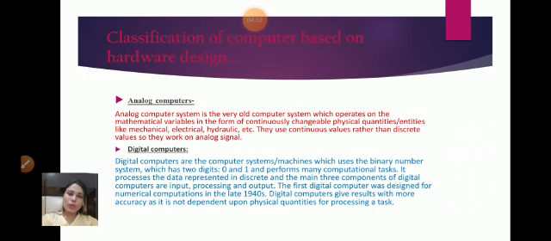Now classification of computer based on hardware design. So it is of two types: analog computer and digital computer. Analog computer system is a very old computer system, and digital computers are the computer system which uses the binary number system, which has two digits 0 and 1, and performs many computational tasks. So analog computer system works on the continuous signal, and digital computers work on the discrete signal.